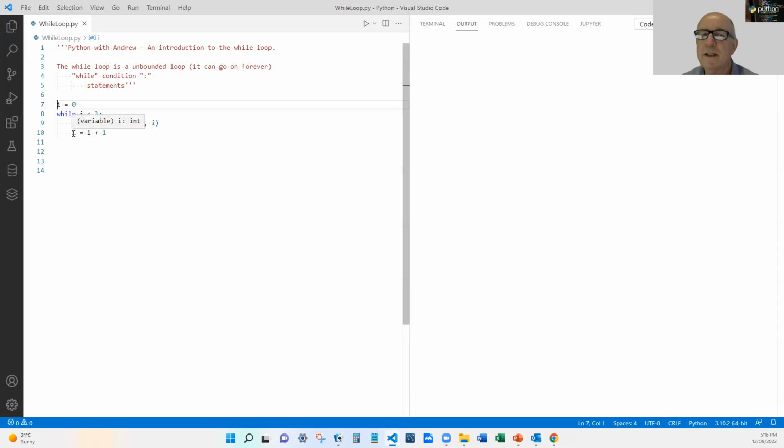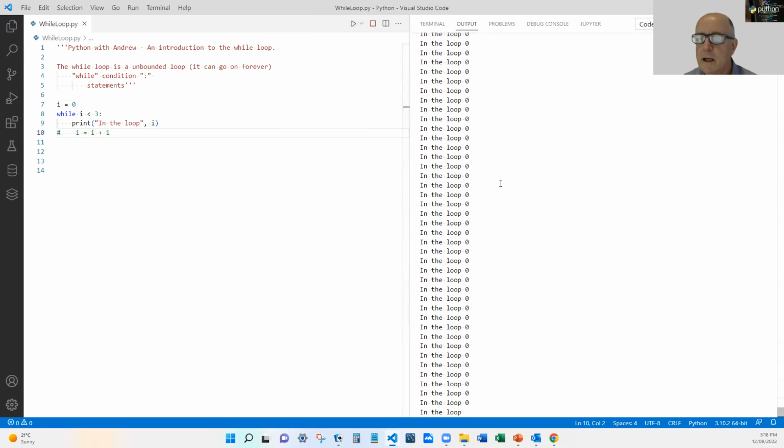And then what's really critical is a way of, if you like, incrementing the counter so that sooner or later the counter or this condition will become false. If I don't have this in there, for example, if I comment that out, I should have a loop that will go on forever and ever and ever. Okay, and that will never stop.